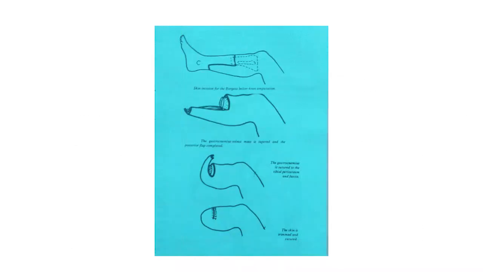Dear students, here is a good picture showing the Burgess below knee amputation. First image showing the skin incision for the Burgess below knee amputation. Second image showing the gastrocnemius soleus mass is tapered and the posterior flap completed. The third image showing the gastrocnemius is sutured to the tibial periosteum and fascia. And the fourth image showing the skin is trimmed and sutured and the well amputated stump is there.